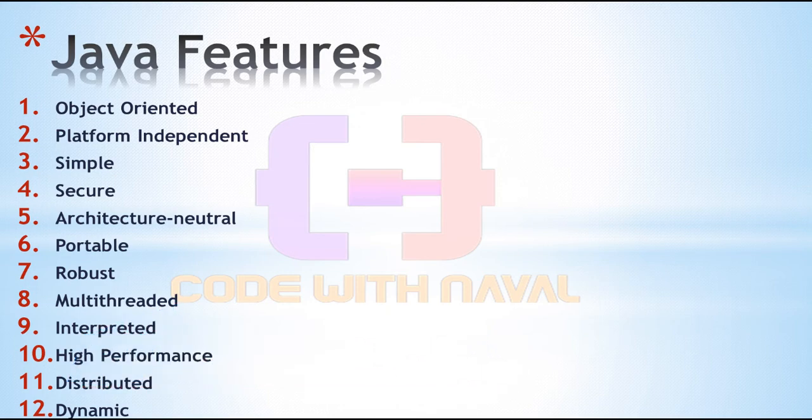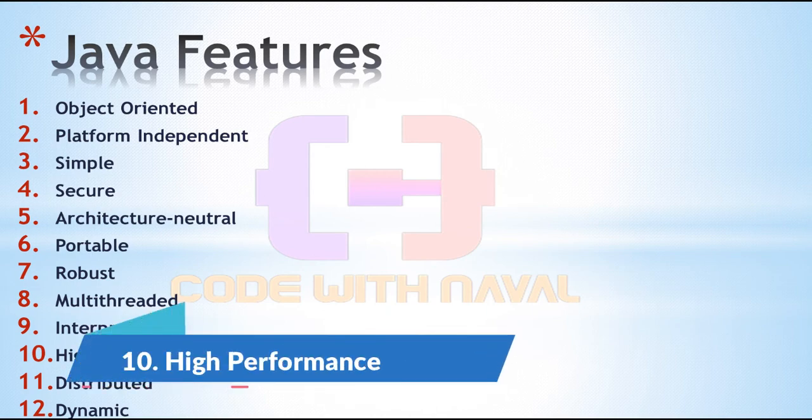The next point is interpreted. What do you mean by interpreter? The Java compiler generates bytecode rather than native machine code. To actually run a Java program, you use the Java interpreter for executing the compiled bytecode. That's why we use a Java interpreter.